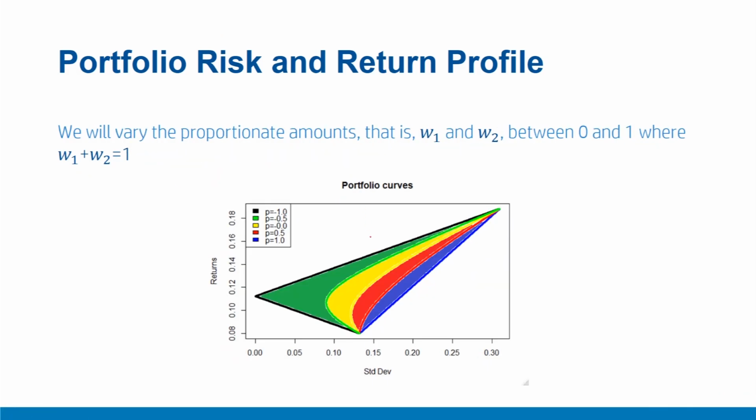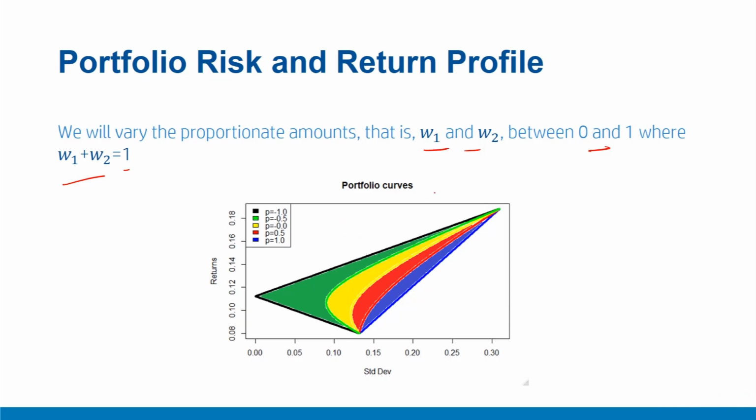Here, each curve with a given color indicates all the possible combinations of investment. That is, each possibility is a point here, in either of these securities from W1 equal to 0 to W1 equal to 1, where W1 plus W2 equal to 1. So basically we are varying the proportionate amounts, W1 and W2, between 0 and 1, and ensuring that the W1 plus W2 equal to 1 constraint is followed.